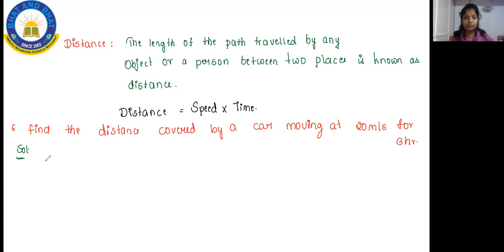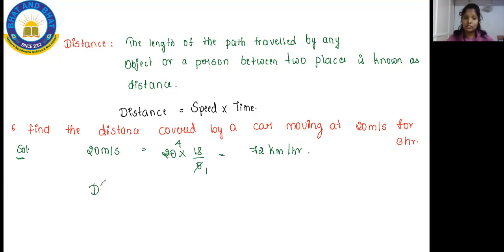Here the speed is given in meter per second, so firstly I will convert that. Whenever you get 20 meter per second, you are going to multiply by 18 by 5. 5 ones are 5, 5 fours are 20, 18 fours are 72 kilometer per hour. That means for 1 hour, it's going to cover a distance of 72 kilometer.